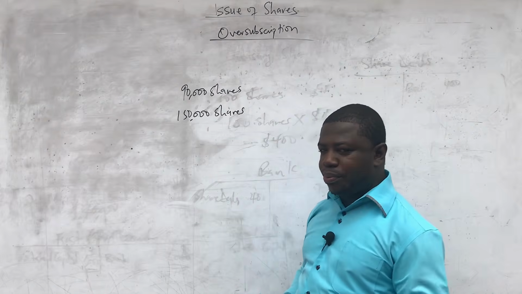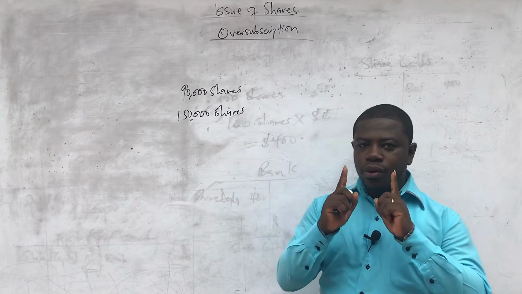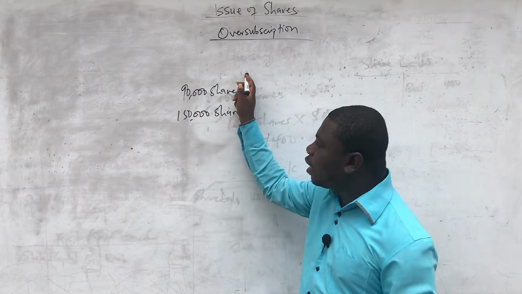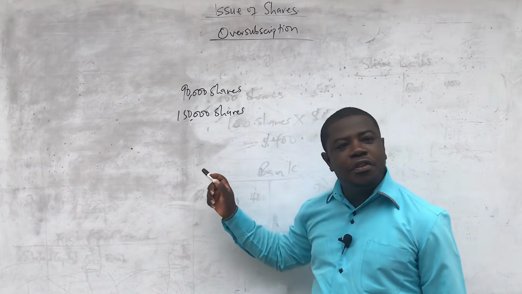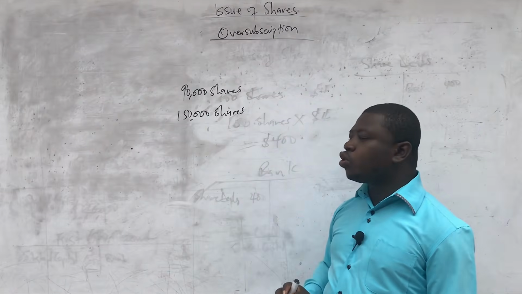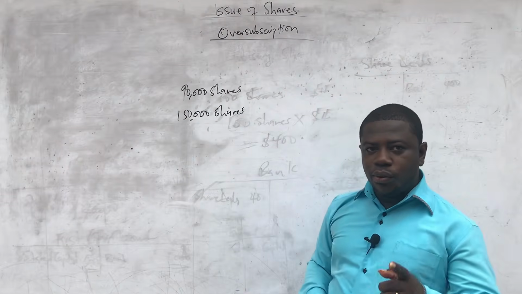Now, this is the general principle with oversubscription. You cannot give what you don't have. All that you have to give is 90,000 shares. And that means that if they have applied for 150,000 shares, it doesn't mean you can issue and allot all 150,000. No, you can only allot 90,000 shares. Then what is going to happen?